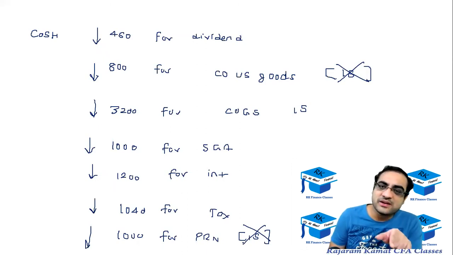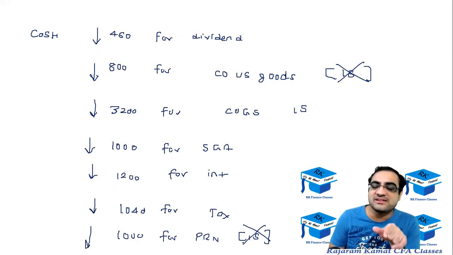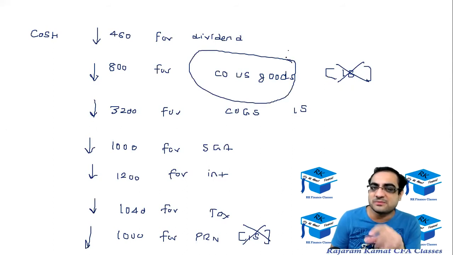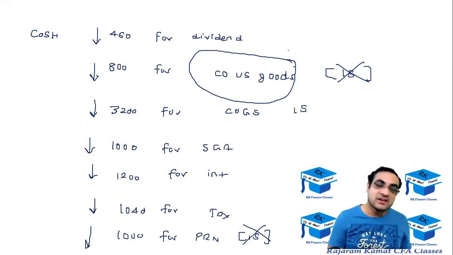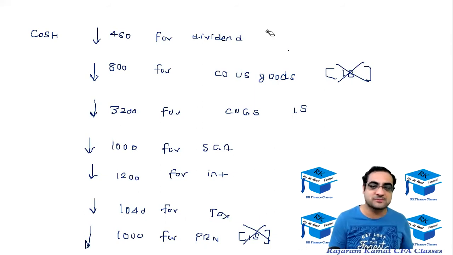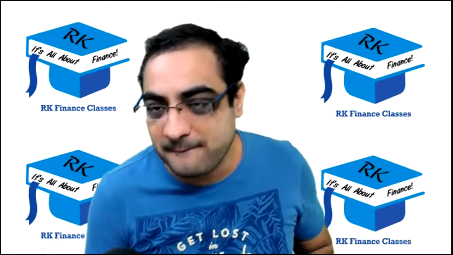Can someone tell me the reason for this? We discussed why principal payment is not considered in the income statement. Can someone tell me why? Cost of unsold goods is understood; Varad had explained why cost of unsold goods is not considered in the income statement. Can some of you recollect and tell me why principal payment is not considered in the income statement? We had spoken in detail about it. Yes, Vignesh.